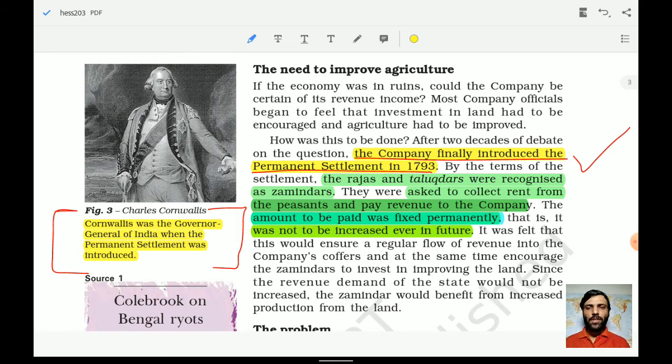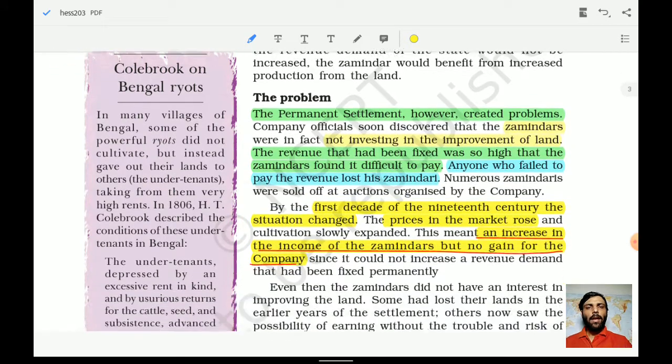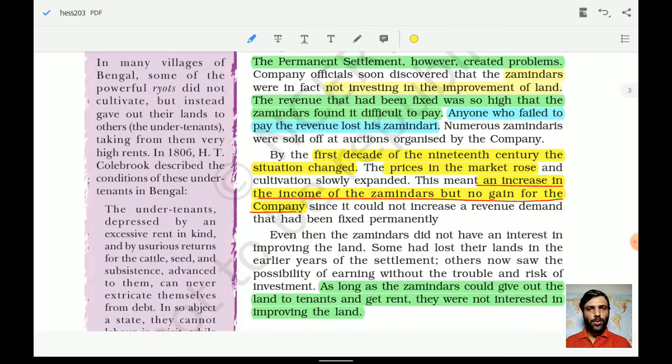So we will see. Cornwallis was the Governor General of India when the Permanent Settlement was introduced. So we have already understood the important factors. Permanent Settlement was implemented in 1793, and who was the Governor General at that time? It was Cornwallis. We have also seen the characteristic: it was fixed and it was promised to be never increased in the future. Now what was the problem? We have already understood the problem.